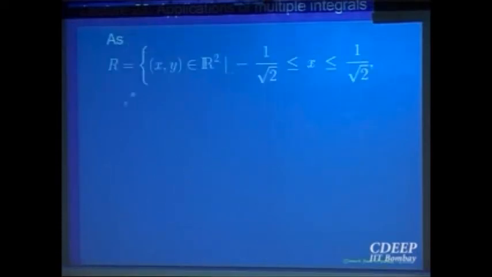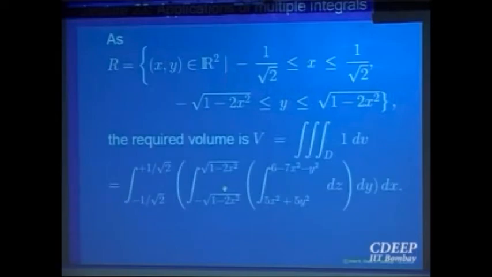So when you write it, the projection is xy in R2, x within minus square root 2 to plus square root 2, coming from the ellipse, y goes from here to here, minus square root to plus square root, and z goes from one surface to the other, okay? Right. So in these things, this is the most crucial one, how to write your integrals as iterated integrals, which we can compute.